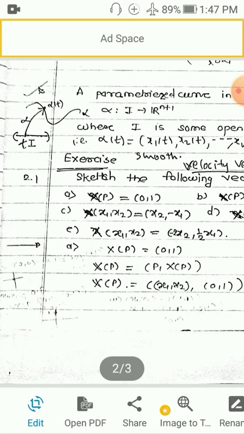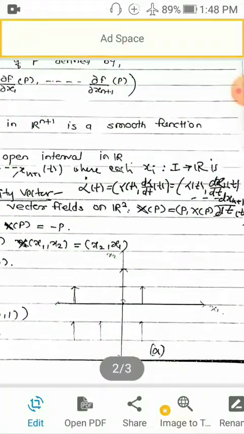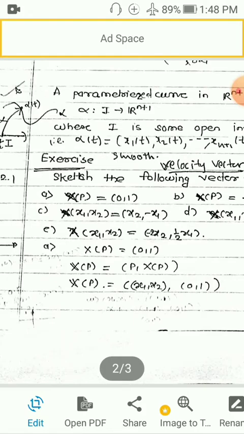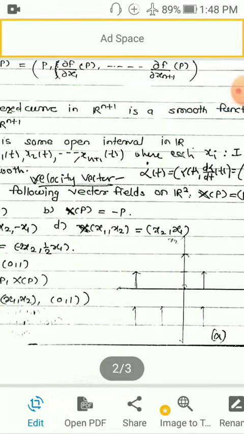So if you vary the points in I, you will get their images as different points in R^(n+1), and if you join all of them, you will get a curve. So that is alpha. This will be a parameterized curve. If you take any point on the parameterized curve alpha, it must be the image of a certain t in I under alpha. So a parameterized curve in R^(n+1) is a smooth function alpha from I to R^(n+1), where I is some open interval in R.